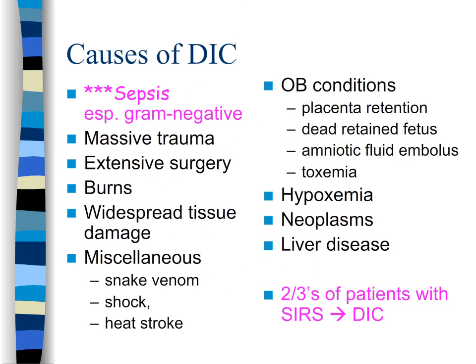There are many causes of DIC, as can be seen in this slide and the next, as well as in a list in your textbook on page 276. One of the major causes of DIC is sepsis from gram-negative bacteria. This sepsis causes a systemic inflammatory response, or SIRS. So 2/3 of people with SIRS develop DIC. The sepsis causes vascular endothelial damage, releases endotoxins and cytokines, and proteases, which are all associated with inflammation and cause damage to the tissues, leading to DIC.